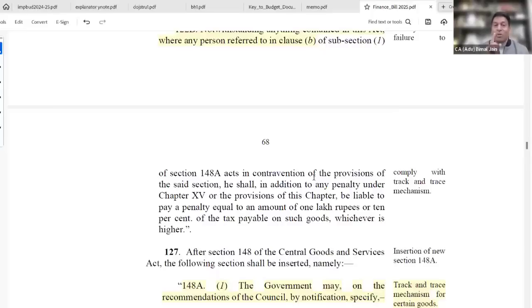And which goods they will notify? The goods in the list are those prone to tax evasion: tobacco, pan masala, scrap, plastic, paper. It is all being discussed. Recently, the 55th GST Council meeting also discussed this component, but you will come to know when notifications are issued in this regard.